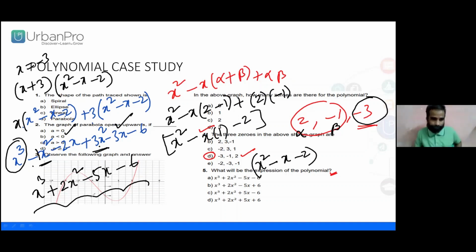We'll use the green color, right? x square plus 2x square minus 5x minus 6. x square plus 2x square minus 5 minus 6. Yeah, am I right? Yeah, we are getting option B is the right one.